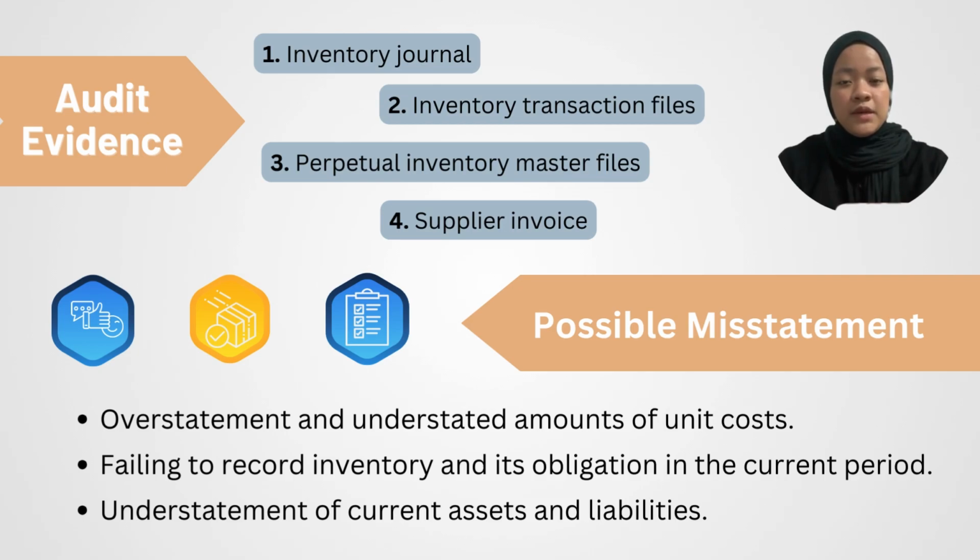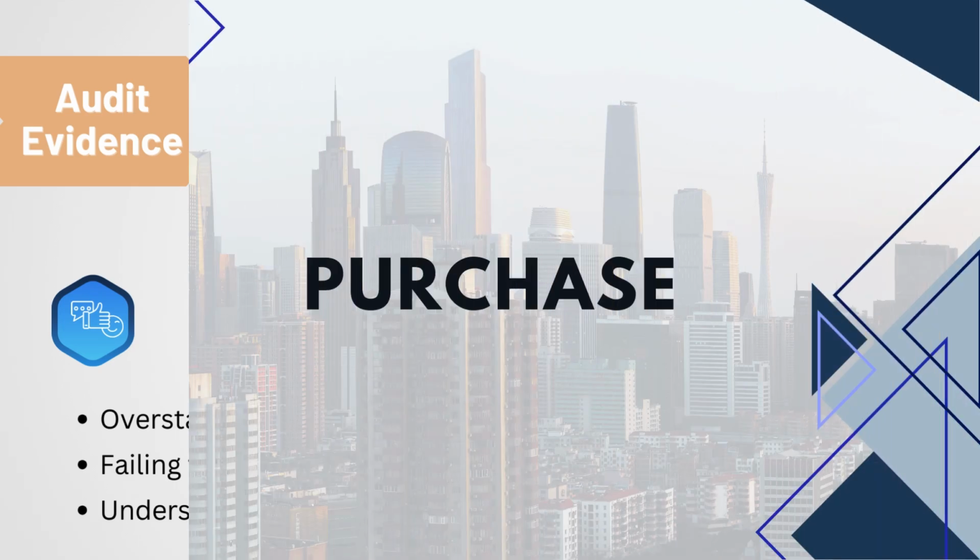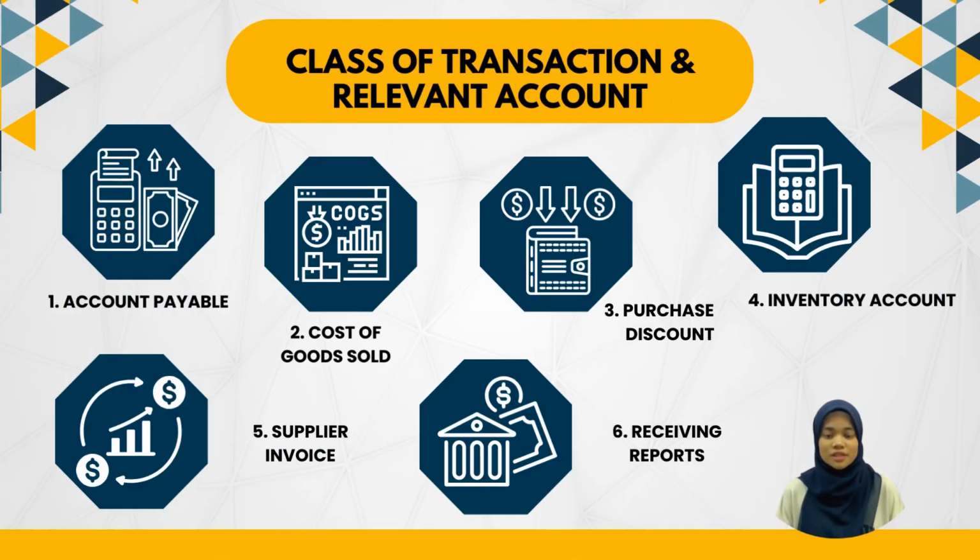For possible misstatement, first is overstatement and understatement of amounts of unit cost. Second is failing to record inventory and its obligation in the current period. And the last one is understatement of current assets and liabilities. Next, class of transaction and relevant account for purchase are account payable, cost of goods sold, purchase discount, inventory account, supplier invoice, and receiving reports.